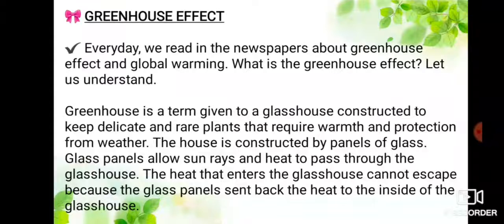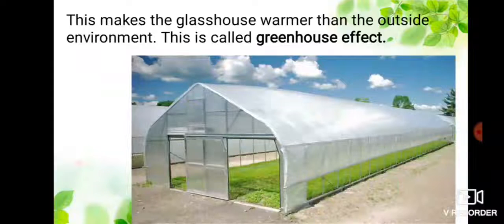The house is constructed by panels of glass. Glass panels allow sun rays and heat to pass through the glass house. The heat that enters the glass house cannot escape back because the glass panels send back the heat to the inside of the glass house. This makes the glass house warmer than the outside environment. This is called greenhouse effect.